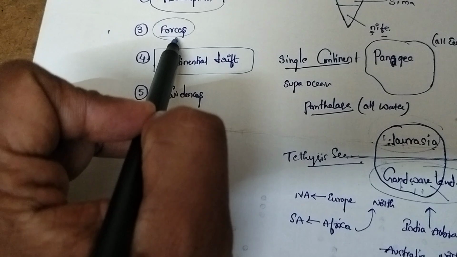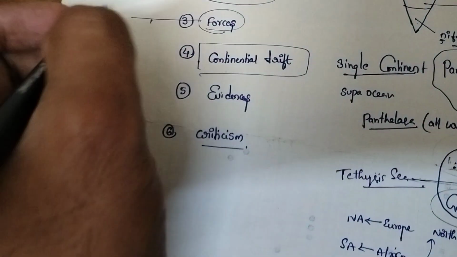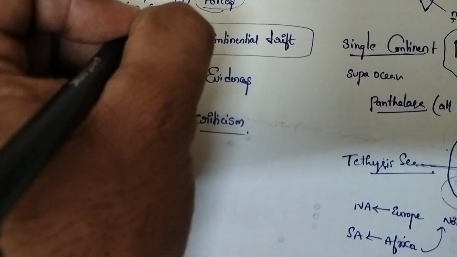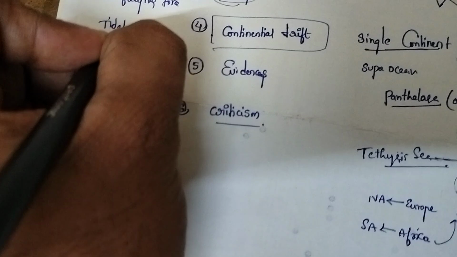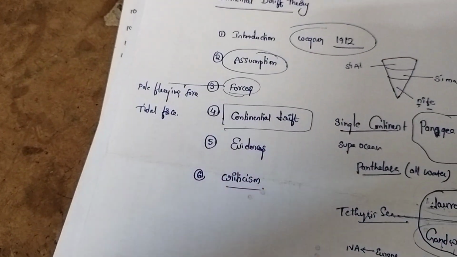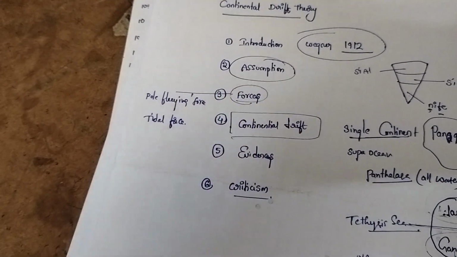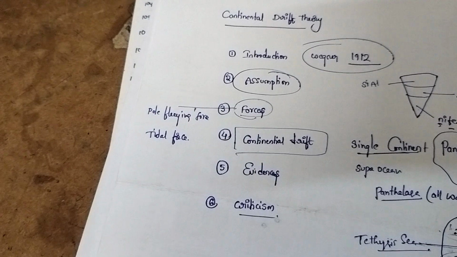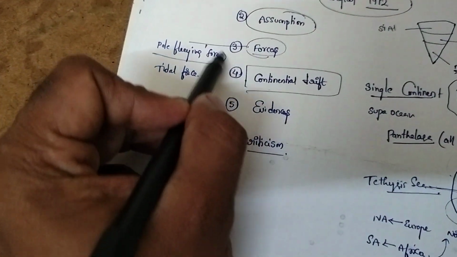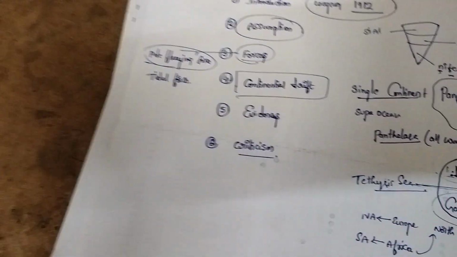Now coming to the forces for the drifting, what forces are acting? Two forces are there. One is the pole fleeing force, another is the tidal force. For the pole fleeing force, we are all aware that the earth is not a sphere, it bulges at the equator and flattens at the poles. The bulge at the equator is due to the rotation of the earth. That is the polar fleeing force, the north and south movement.